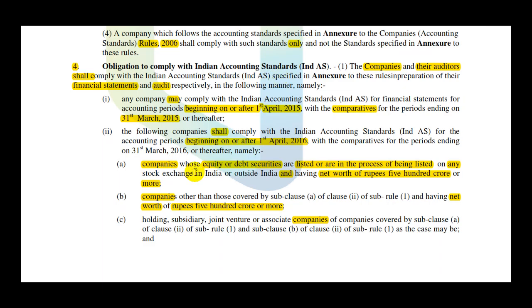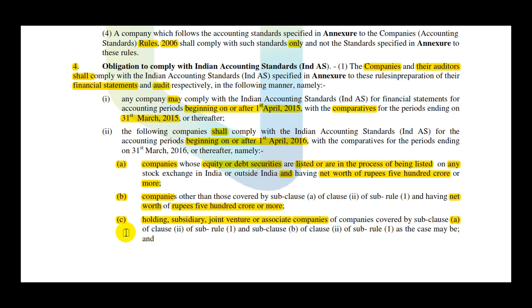So we have here C, which says that holding, subsidiary, joint venture or an associate of companies covered in subclause A of clause, the subclause A is this, and subclause B, so subclause B is this. So holding, subsidiary, joint ventures and associates of companies covered in A or B, they are also covered under phase 1, and this is a little challenging. Understanding this C is a little challenging, so maybe we will take the help of a chart to understand this.